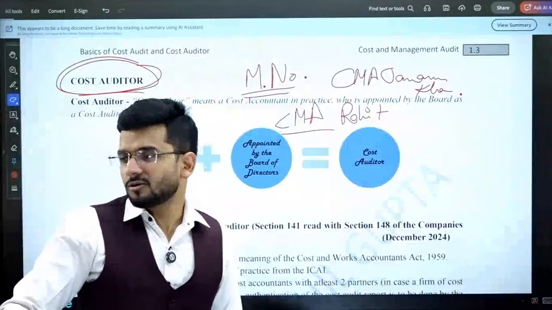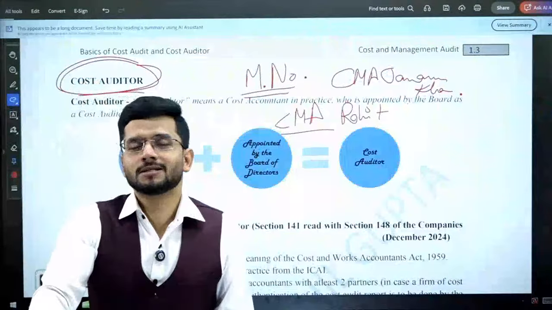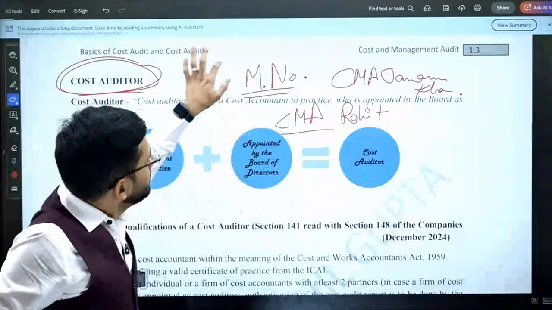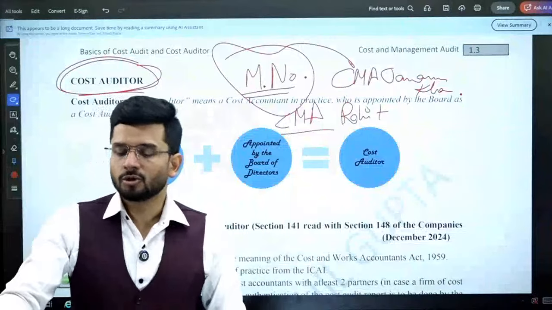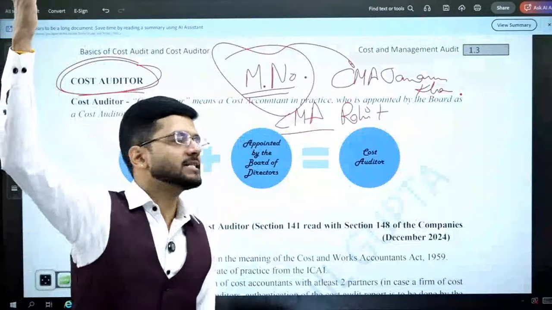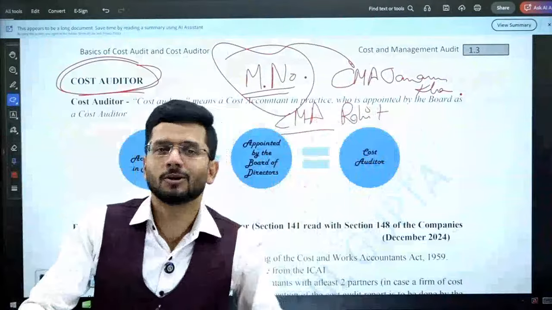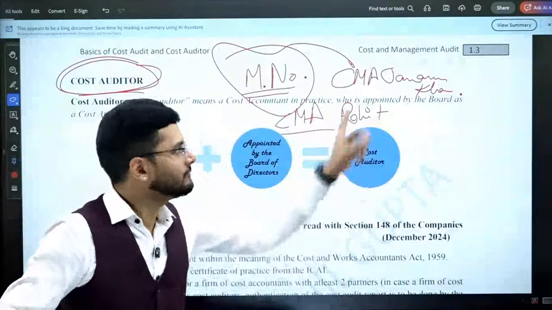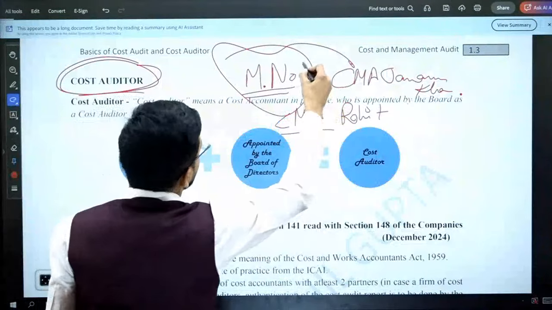That is how your membership number will change your name. Today you are Mr. Rohit, Ms. Janam Khan. Tomorrow you will become CMA Rohit and CMA Janam Khan. So the membership number will give you the power to use CMA in front of your name and to tell the entire world that yes, I am a CMA. So sir, now have you become a cost auditor? Answer is no, you have not become a cost auditor even now.